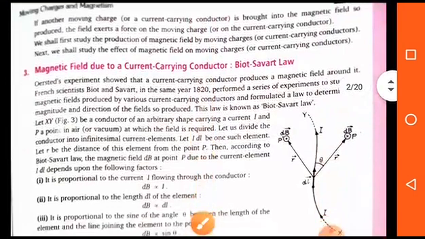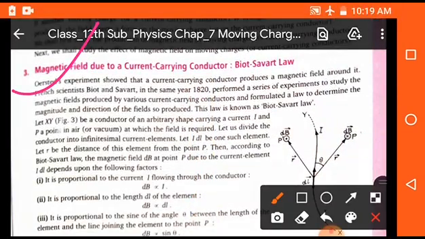Now students, we will discuss the magnetic field due to a current carrying conductor, which is also known as the Biot-Savart law, and this is most important for your board syllabus as well as competitive exams. Biot and Savart, two scientists, gave a law which is known as the Biot-Savart law.